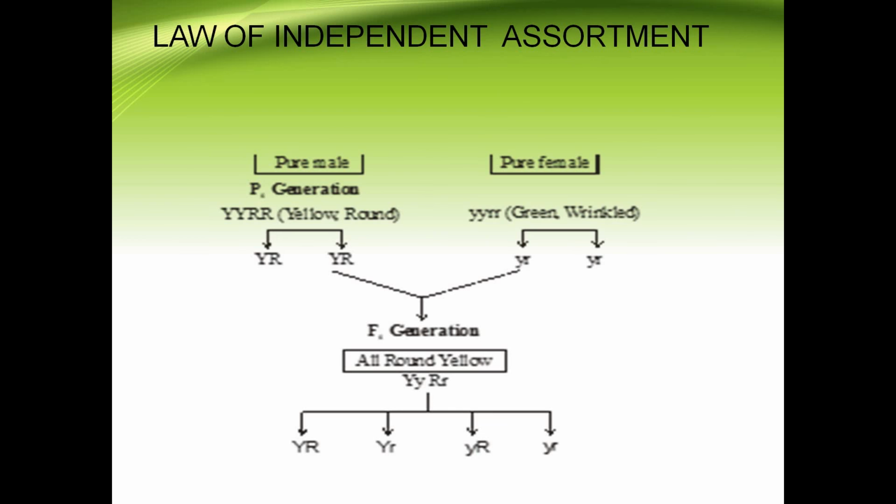So different pairs of characters present in the parent assort, that is, separate independently from one another, and produce the different gametes here. So the dihybrid cross is related to this law of independent assortment from Mendel's experiment.